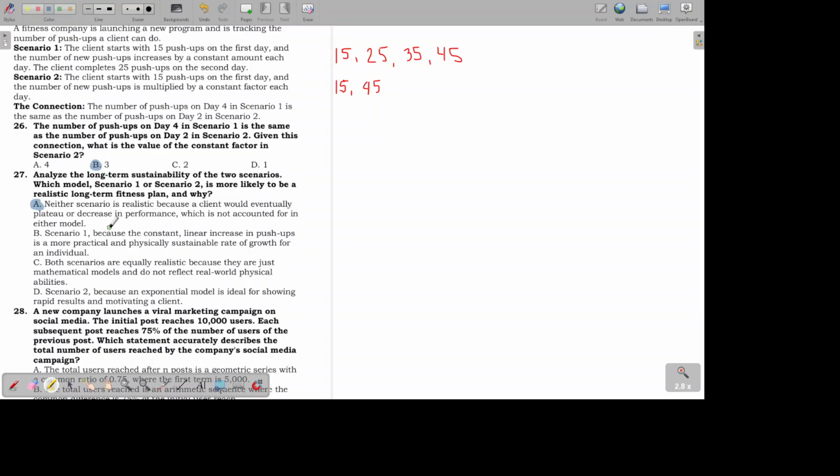Especially geometrically. Adding 10 each time is already difficult, and doing it every day is not doable. No matter how strong a person is, there's a limit. And how much more if it multiplies by a common ratio, or what we call exponentially increasing. So that's impossible. So neither of the two is doable in real life.